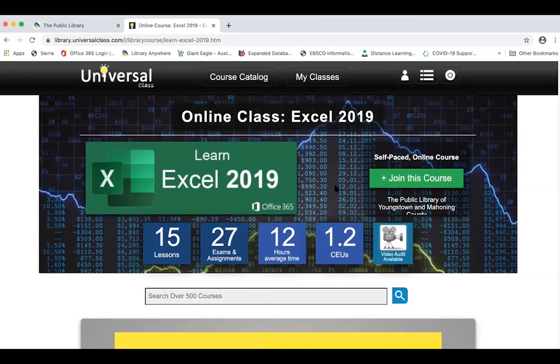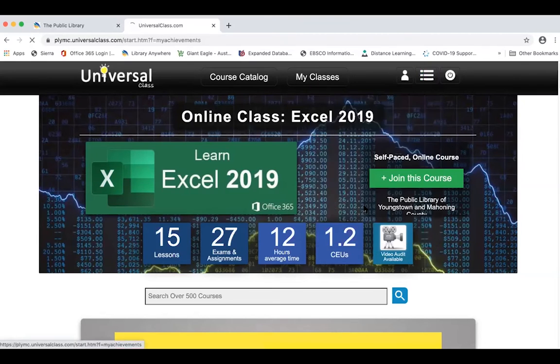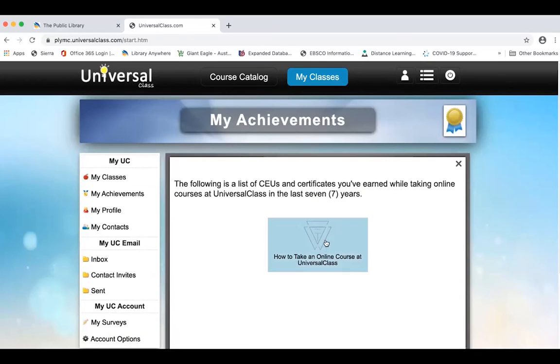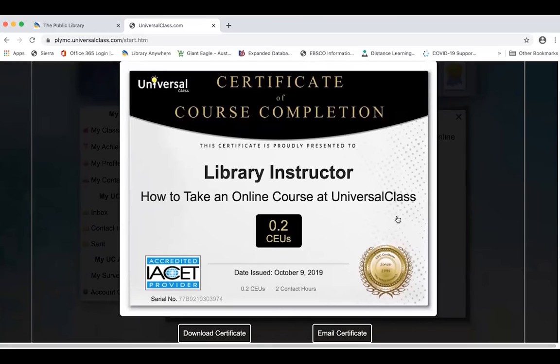If you successfully pass them all, then you will get a certificate, and it will store your certificates in your account under the certificates and CEUs. You can see I have one here. If I click on it here, you can see that it's a nice kind of professional looking certificate. It will have your name. This one has library instructor because I set up this training account with library as my first name and instructor as my last name. And there is an actual course you can take on how to take an online course at Universal Class, which was about 2 hours long in order to complete it.